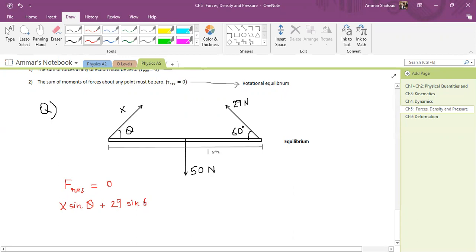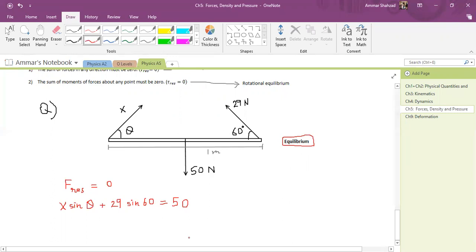The resultant force is 0, so these upward forces are equal to the downward forces. The downward force is basically 50.